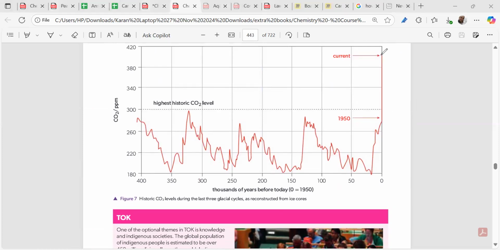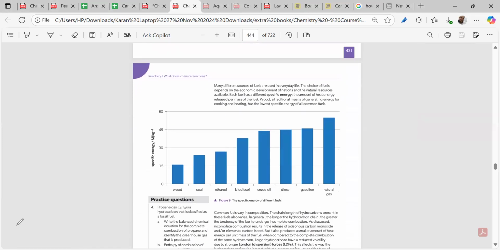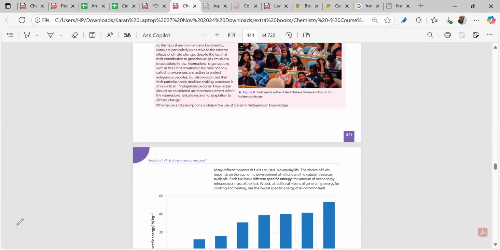If you see the present, the current is here. Can you see from 1950 how the population increased and how industrialization is increasing? That will have an effect. So sustainability is very important. Our future generation won't be able to have a good earth. So we have to save mother earth.